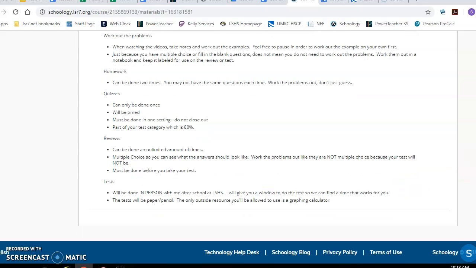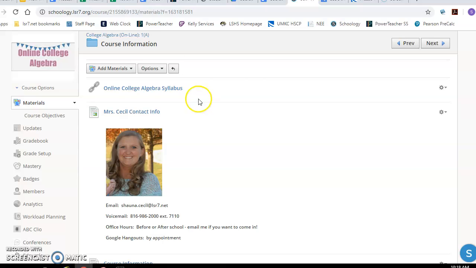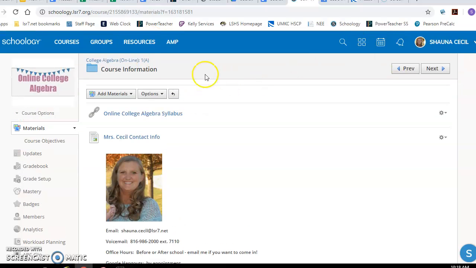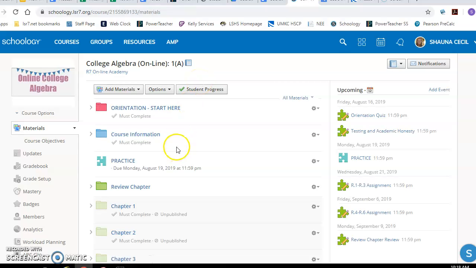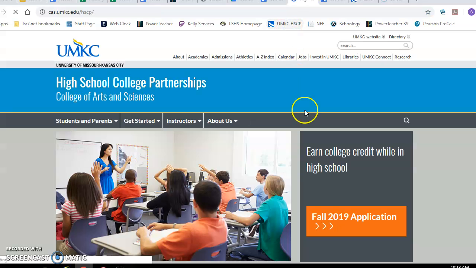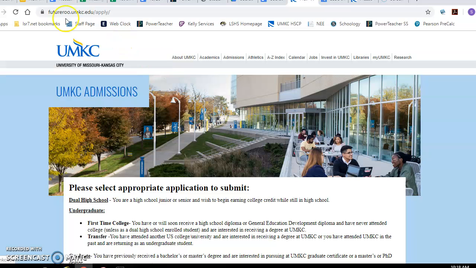Okay, I already talked about the tests being in person. I'm also going to be posting a link with the UMKC enrollment, so you will want to enroll online pretty much right away. I'll probably post that up here, maybe right under the orientation, the link to do that. But it's also, show you real quick, up here, futureroo.umkc.edu/apply/.